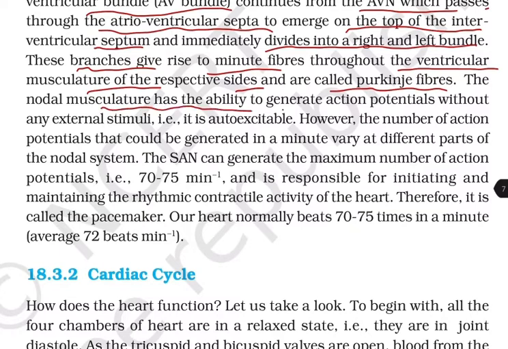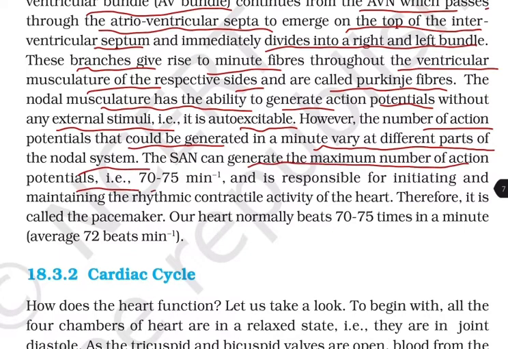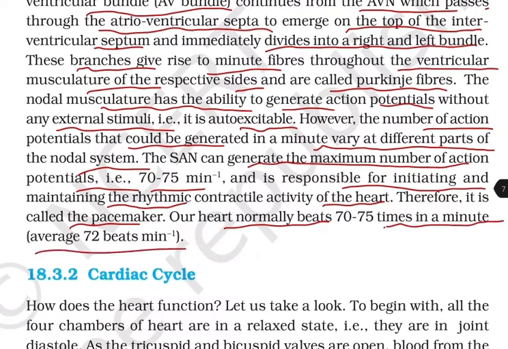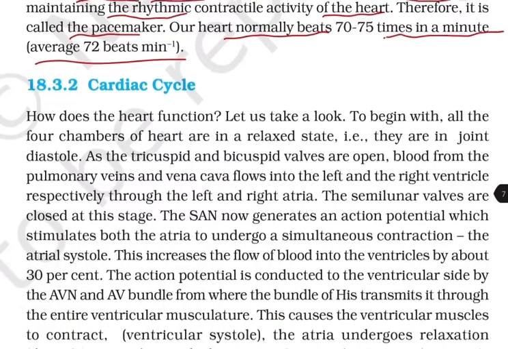The nodal musculature has the ability to generate action potential without any external stimuli, that is, it is autoexcitable. However, the number of action potentials that could be generated in a minute varies at the different parts of the nodal system. The SA node can generate the maximum number of action potentials, that is 70 to 75 per minute, and is responsible for initiating and maintaining the rhythmic contractile activity of the heart. Therefore, it is called the pacemaker, and our heart normally beats 70 to 75 times in a minute, that is, averages 72 beats per minute.